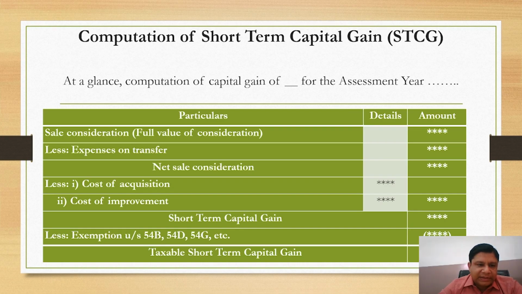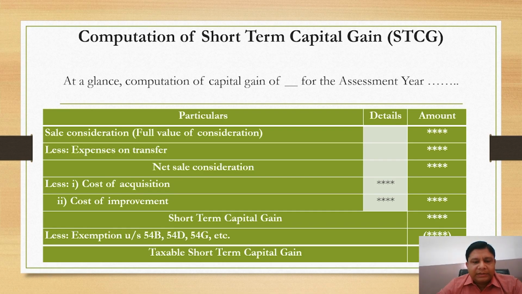Then from this sale consideration, any expenses made for this sale consideration will be deducted from this amount, and then we can get the net sale consideration. From the net sale consideration, we have to deduct cost of acquisition and cost of improvement, if any incurred on this asset. Then afterwards we will get the short-term capital gain.